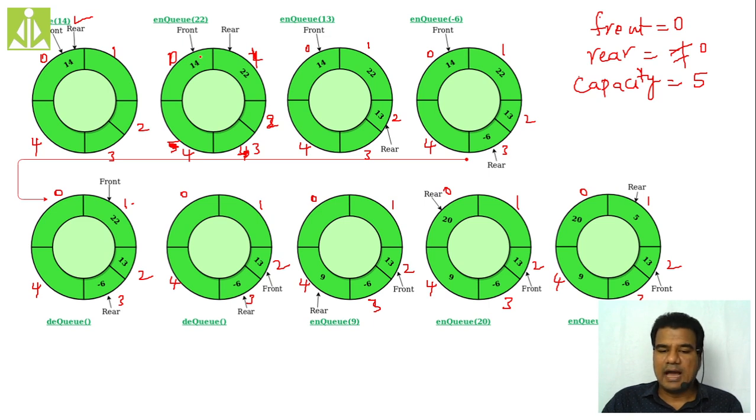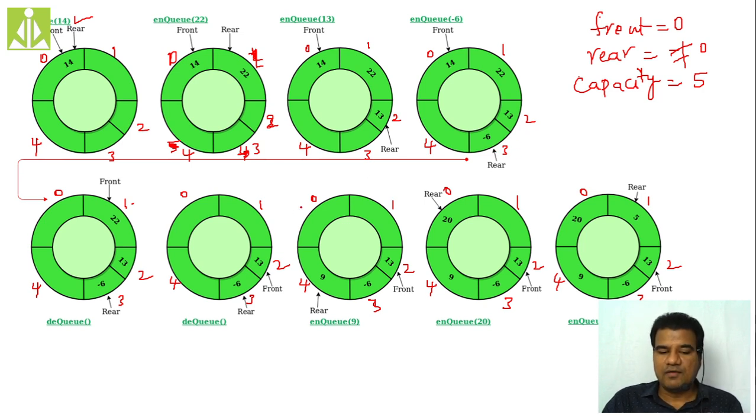Then I am inserting another element, 22. So my rear will become 1 now. As you can see over here, rear is pointing to 1 and I have inputted 22. Then I am inserting another element, 13. So my rear is pointing to the second index location now, but my front will remain as it is. It is still pointing to the 0th memory location. Then I'm inserting -6, the fourth element into the queue, which will make the rear point to the third index.